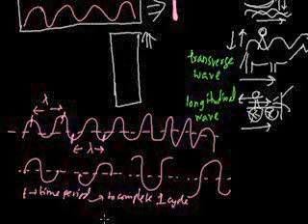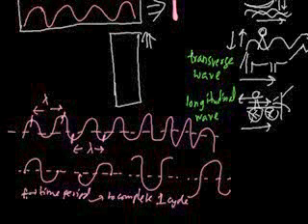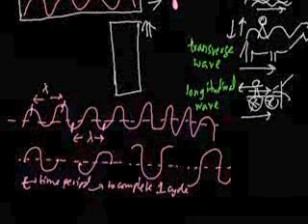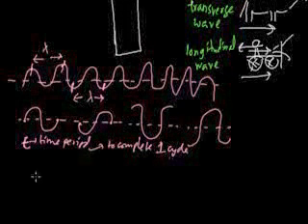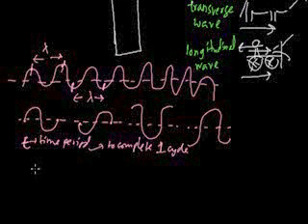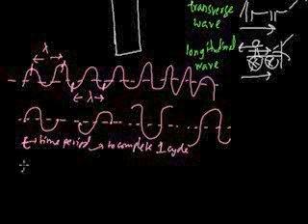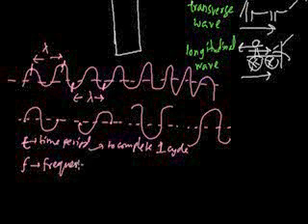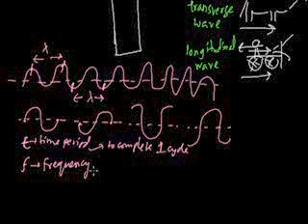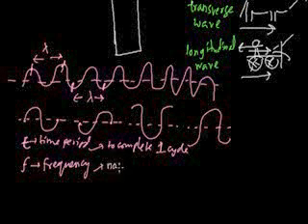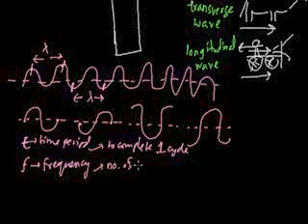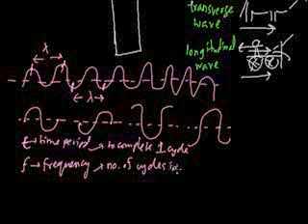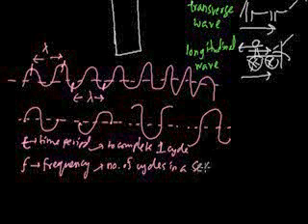So that is T. Another thing that we have to understand is the frequency. Whenever we are talking about frequency, we are talking about 1 second. Frequency refers to the number of cycles, meaning wavelengths, in a second.